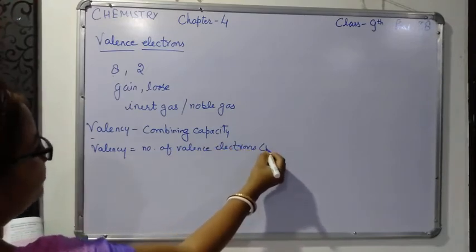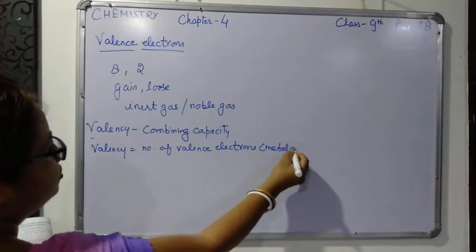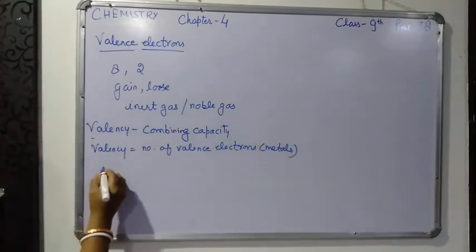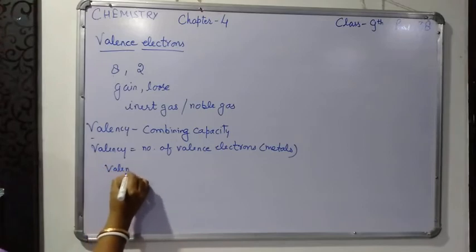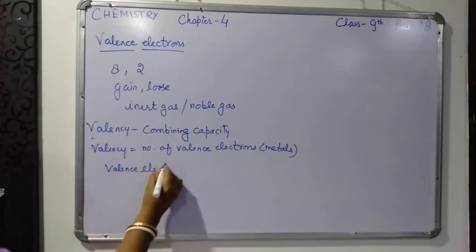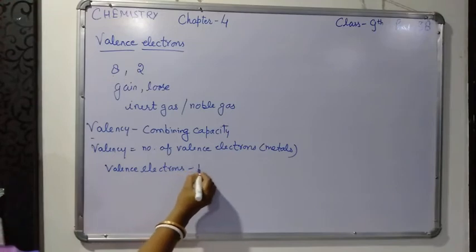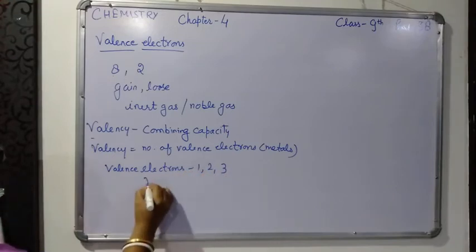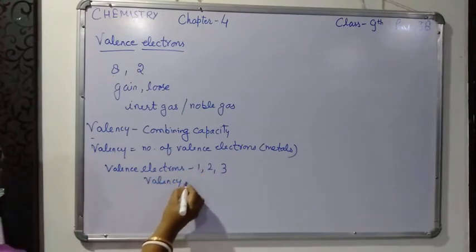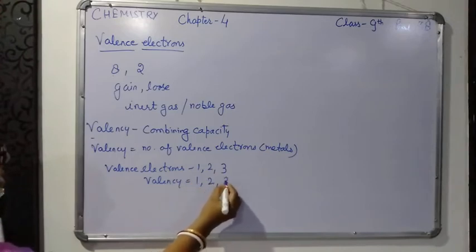In the case of metals, those elements having 1, 2 or 3 valence electrons, their valency will also be 1, 2 and 3.